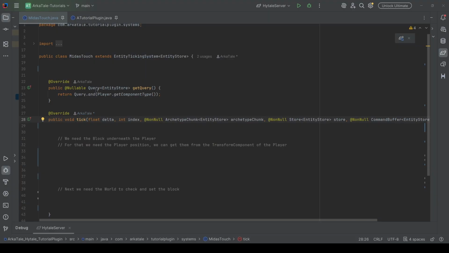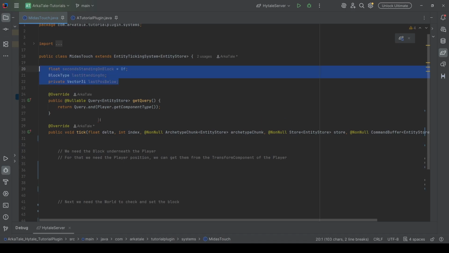So we get here all the players, and then for each player, for each tick, we need to add the logic. So firstly we need our variables.